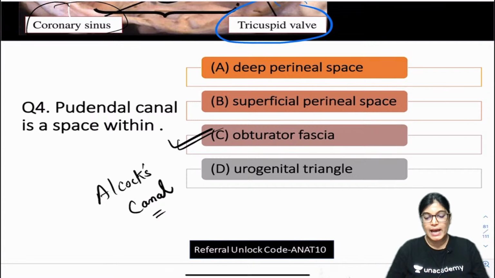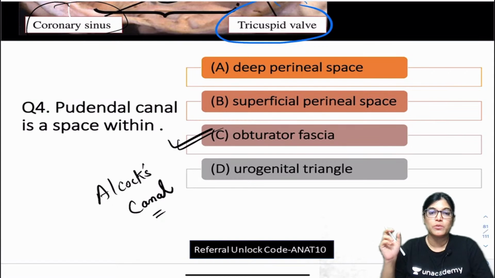It is also called Alcock's canal. The obturator fascia covers the obturator internus muscle. The splitting of the obturator fascia leads to the formation of the pudendal canal, and also the separation of the obturator fascia and fascia lunata. So I will explain that.